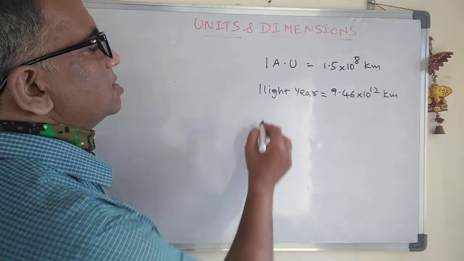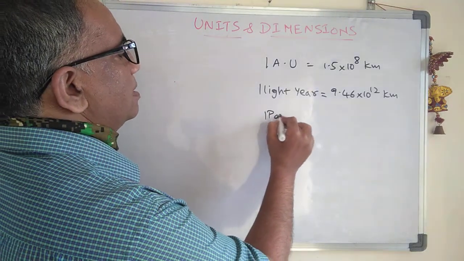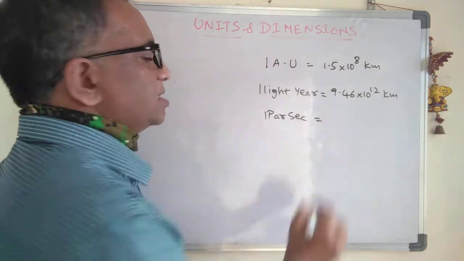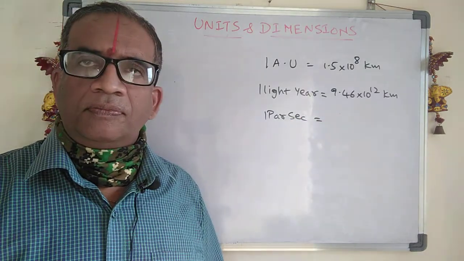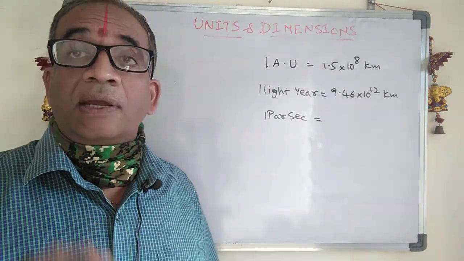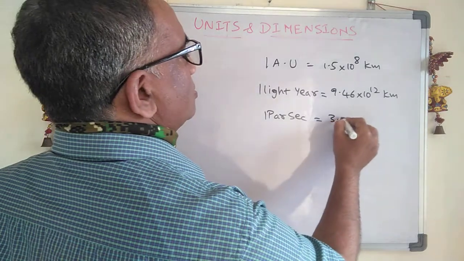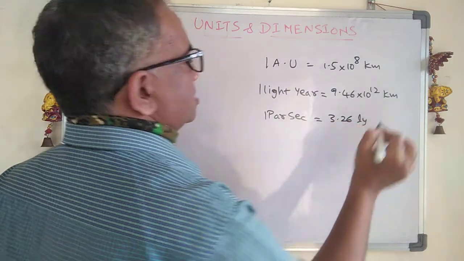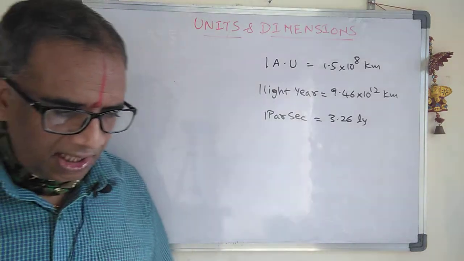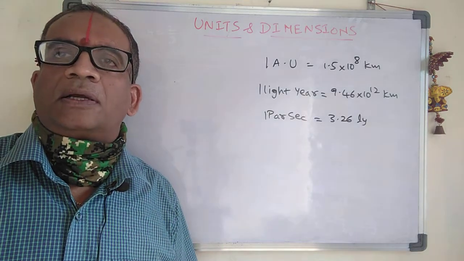Apart from this, we have 1 parsec. 1 parsec is the largest distance that we can measure. 1 parsec is equal to 3.26 light years. So 3.26 light years is known as 1 parsec.